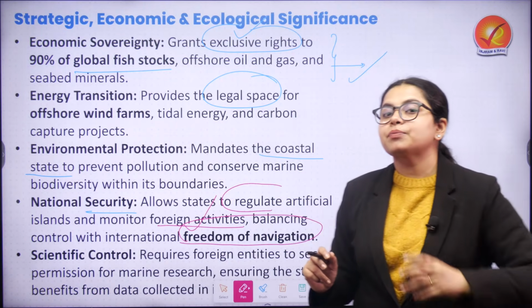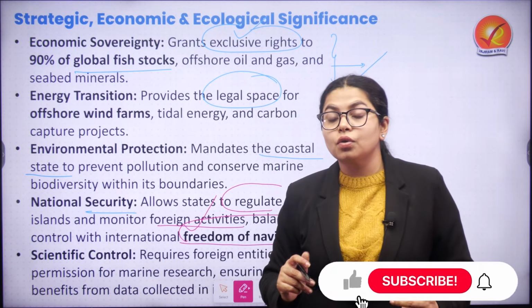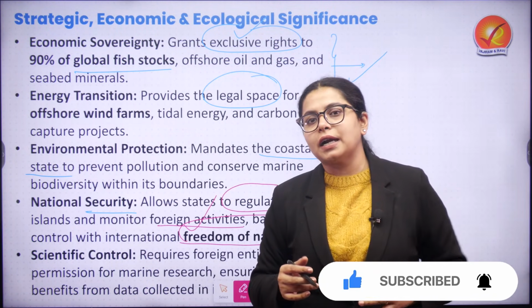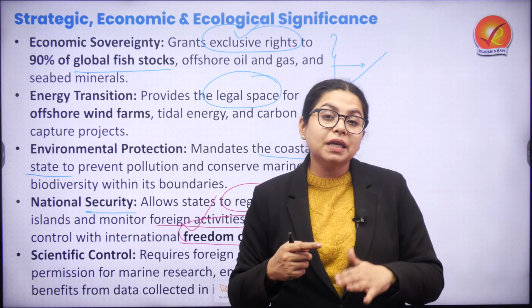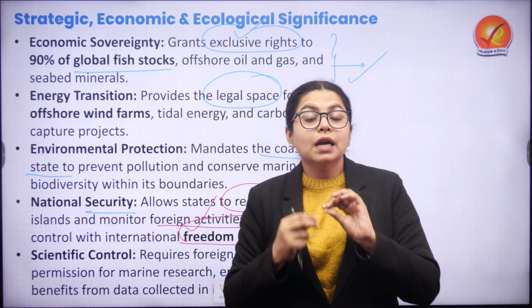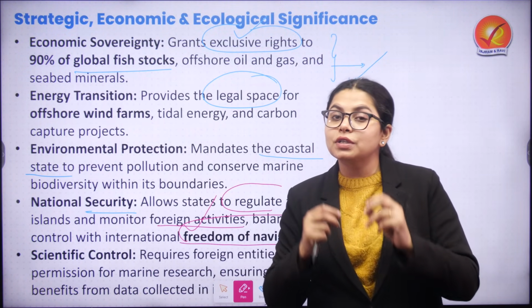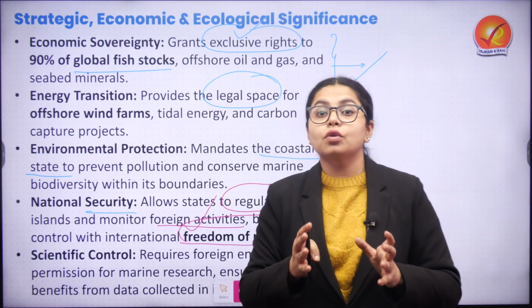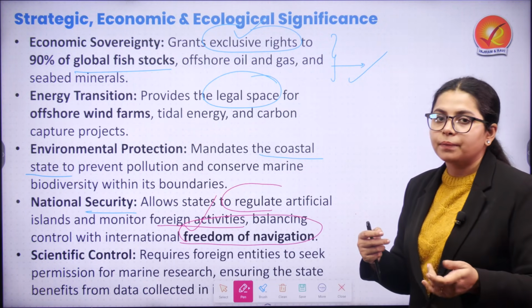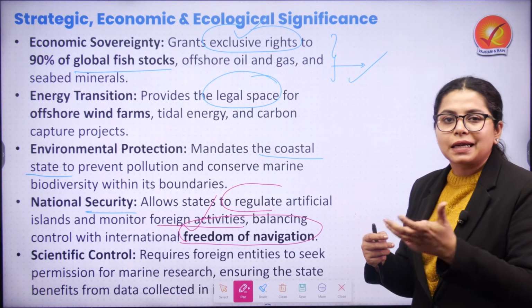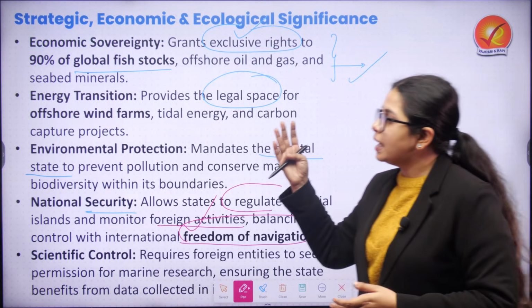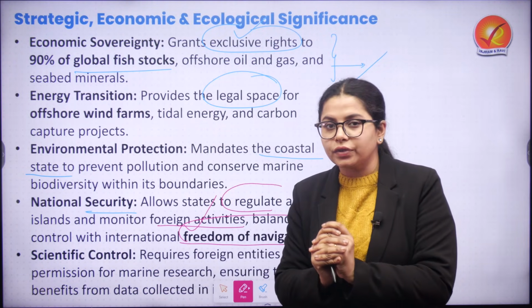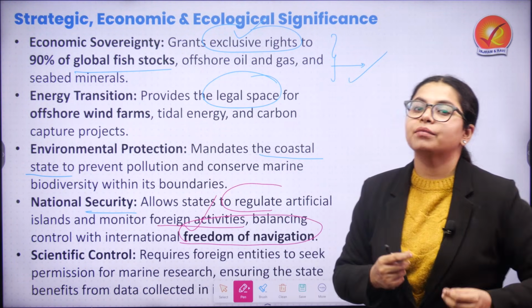So, a lot of aspects surround exclusive economic zone because multiple frictions between countries, be it India or Sri Lanka, be it China and the neighboring countries, arise from exclusive economic zone, because wherever the boundaries are not defined, EEZ boundaries are also very much blurred. In context of India and Pakistan, the Sir Creek dispute is also very much around exclusive economic zone, which highlights the economic sovereignty and all the significance that we have been talking about.